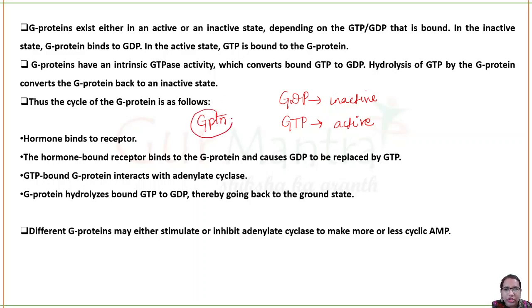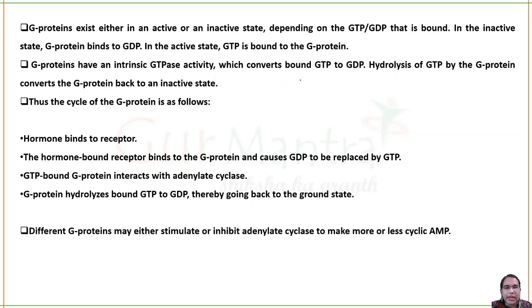Since here GTP is involved, we call it GTPase activity, which means it can convert GDP to GTP or GTP to GDP. So the hydrolysis and phosphorylation-dephosphorylation reaction is taken care of by the enzyme GTPase. This is what happens in a cyclic manner.